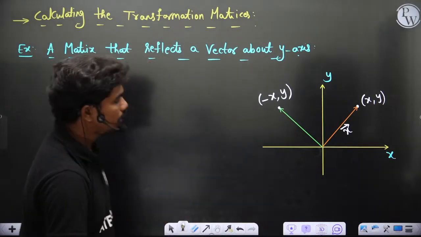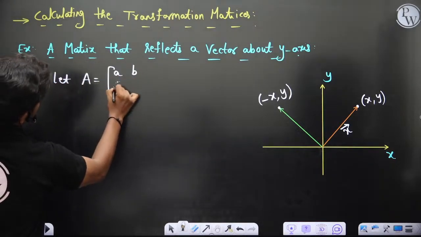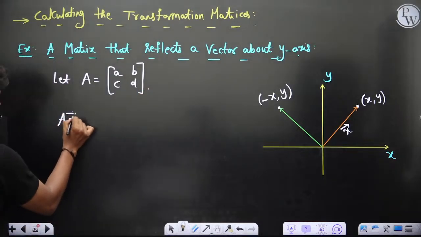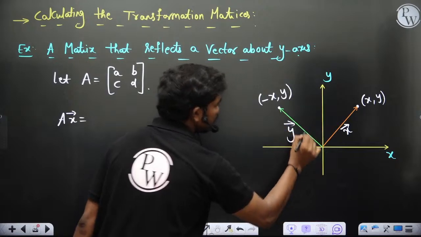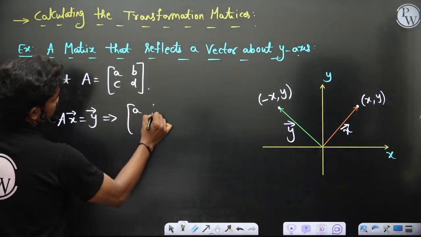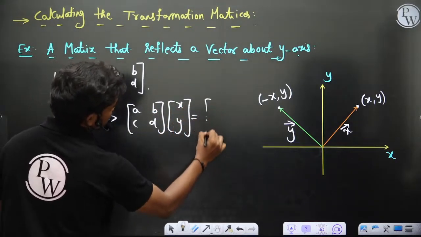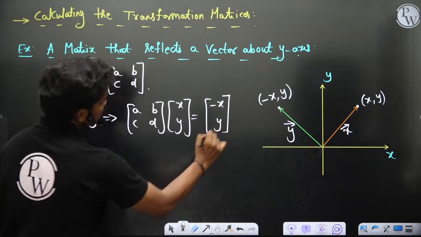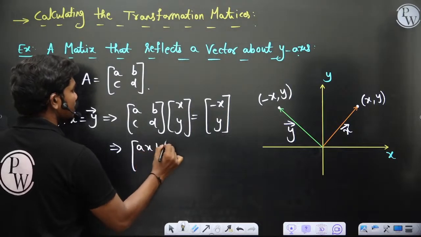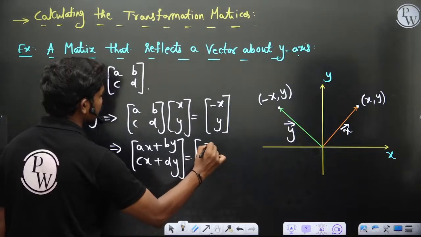Now let's see, if you take a matrix, since you don't know the elements, let A be equal to a, b, c, d. Then we know Ax is equal to y, which is obtained by transformation. This implies a, b, c, d times x, y. Initially it is x, y, now this got transformed to minus x comma y. We can figure out these elements just by equating. You can see ax plus by, cx plus dy is equal to minus x comma y.